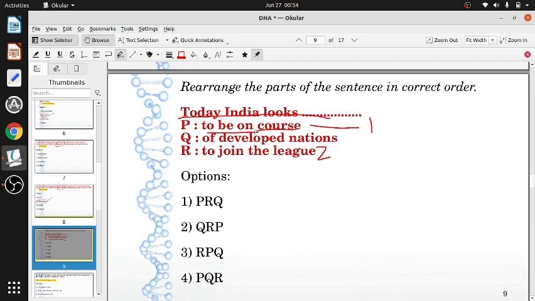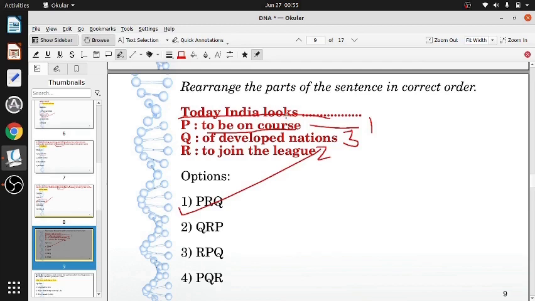So you can't say course of developed nations to join. So to join that will be to join the League of Developed Nations. So we have 3. That means we have PRQ, the first option giving you PRQ.